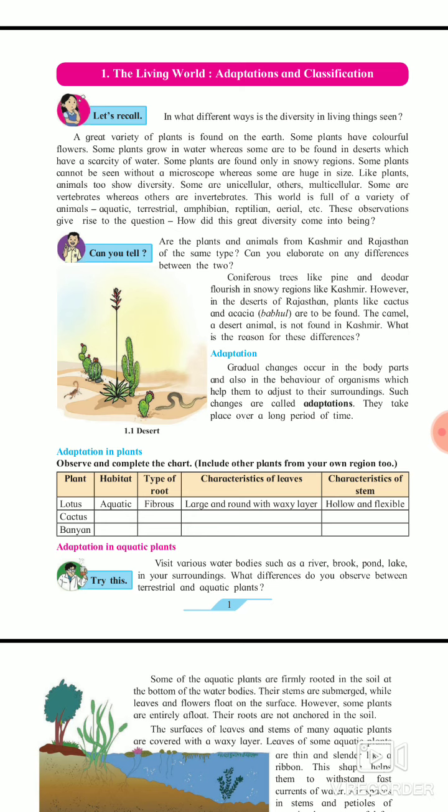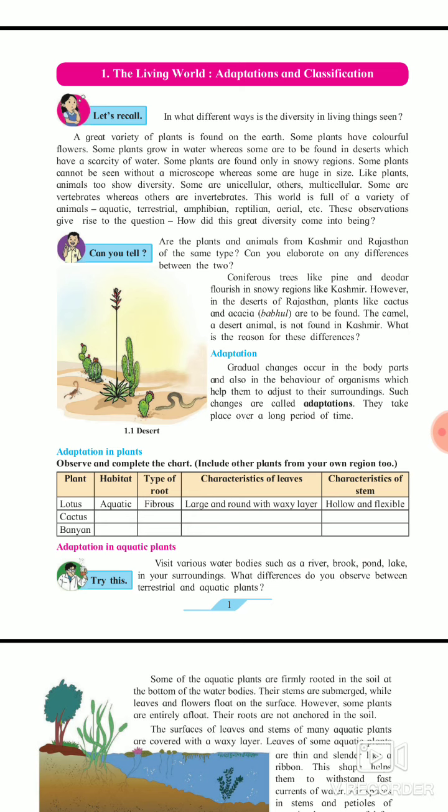Coniferous trees like pine and deodar flourish in snowy regions like Kashmir. However, in the desert of Rajasthan, plants like cactus and acacia, babul, are found. The babul, scientific name acacia, is also found in India, in Vidarbha, a region where there are no mountains and the percentage of rain is low.